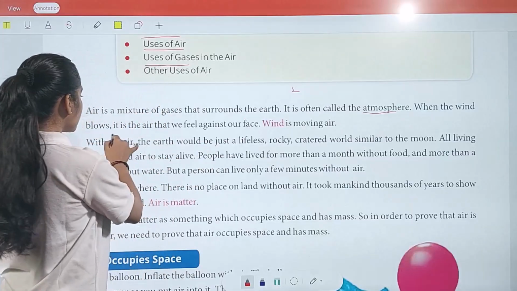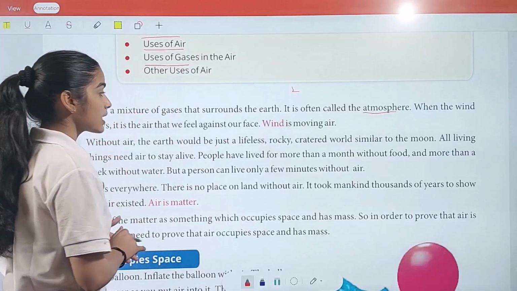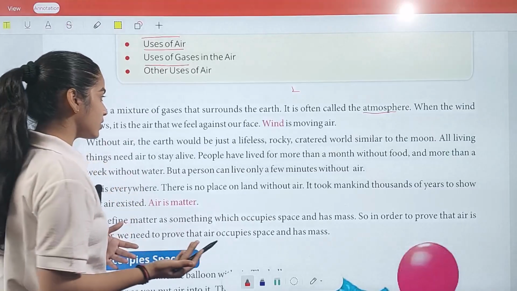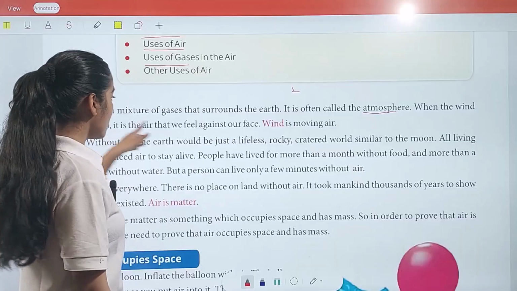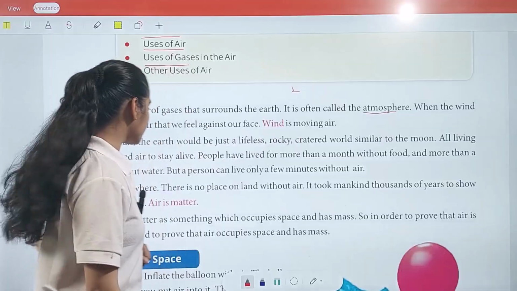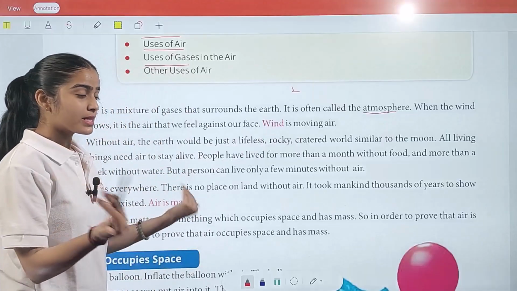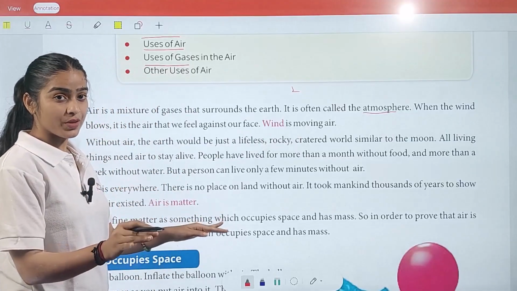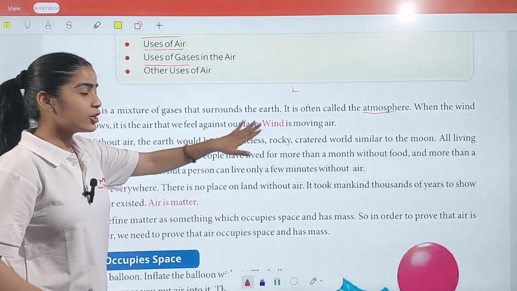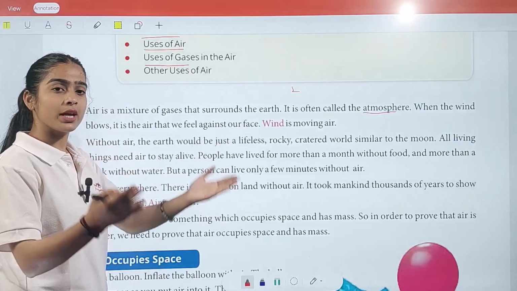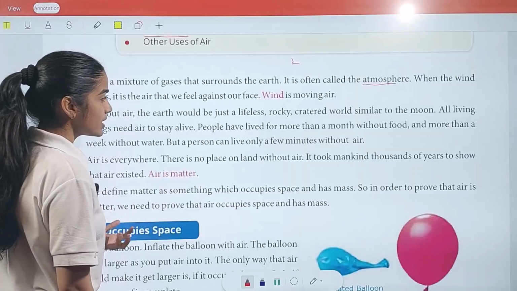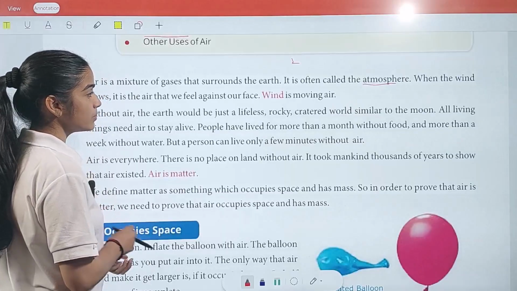When the wind blows, it is the air that we feel against our face. Wind is moving air. Right now the air in my surroundings is present, but it is not moving, which is why I have to move my hand to feel it. But for wind, you don't have to move your hand, you can feel it. Without air, the earth would be just a lifeless, rocky, cratered world similar to the moon.